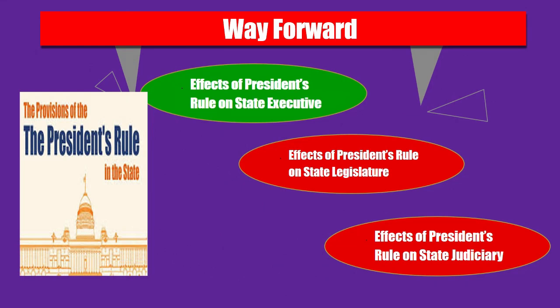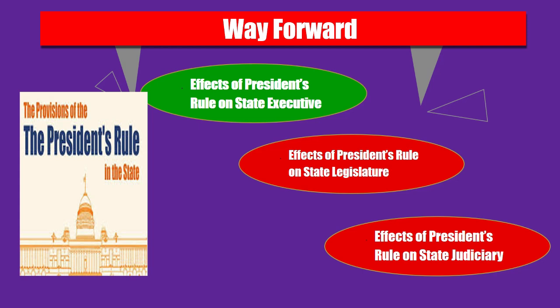First, the effects on the state executive. When President's Rule is imposed on the state, the President dismisses the state council of ministers headed by the Chief Minister. The state Governor, on behalf of the President, carries on the state administration with the help of the chief secretary of the state or advisors appointed by the President. They would help the President to administer. In fact, this is the reason why the proclamation under Article 356 is popularly known as the imposition of President's Rule in a state.